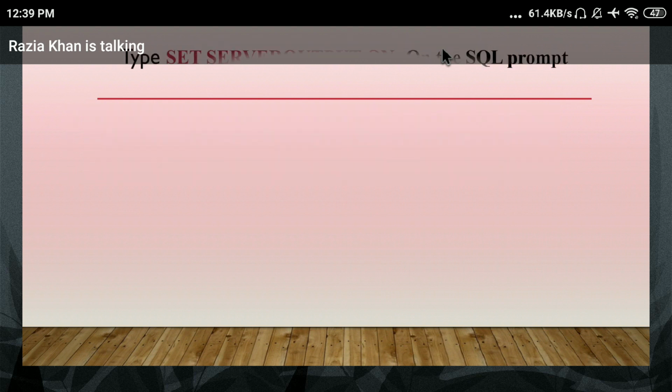So type this statement: set serveroutput on. Check, there is no space between server and output; it is one word, serveroutput. So set serveroutput on. If you turn on serveroutput, then your output will be displayed.